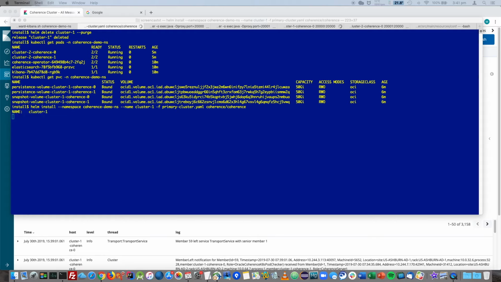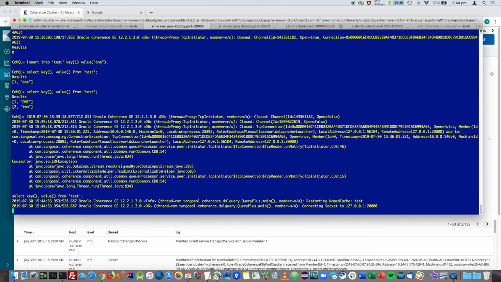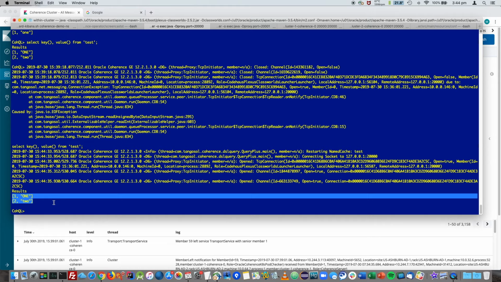We can see also that the CoQL session was disconnected when the pod went away. We'll now issue a select. We'll see that the CoQL session is reconnected to cluster 1, and we can see the data is still there as it's been recovered from the previous state via active persistence.